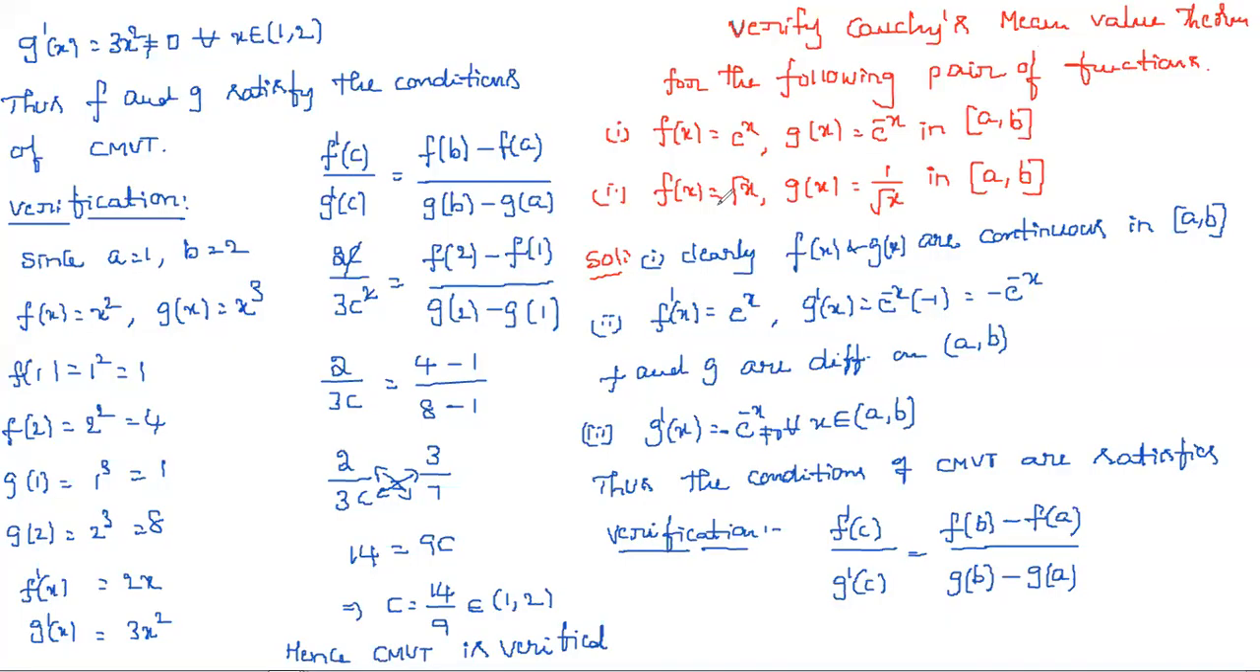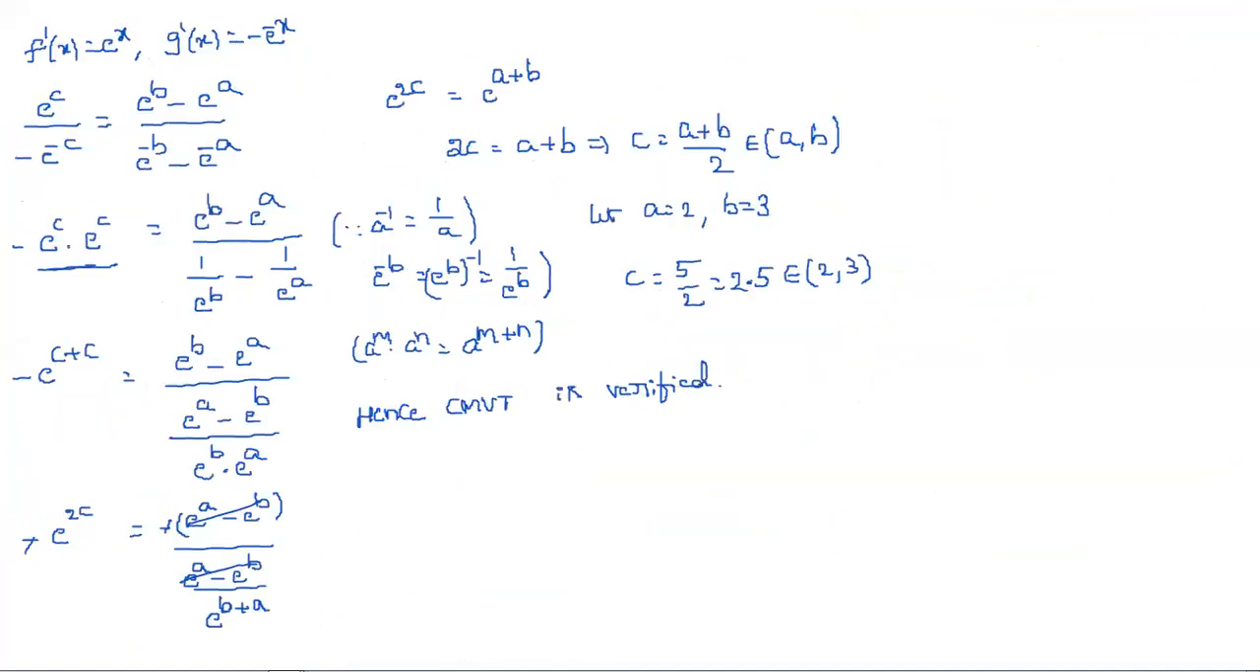Next question. Again, the functions are f of x is equal to root x and g of x is equal to 1 by root x. So now you have to take the functions. Second one: let f of x is equal to root x and g of x is equal to 1 by root x, and the interval is a comma b, same as the previous one.